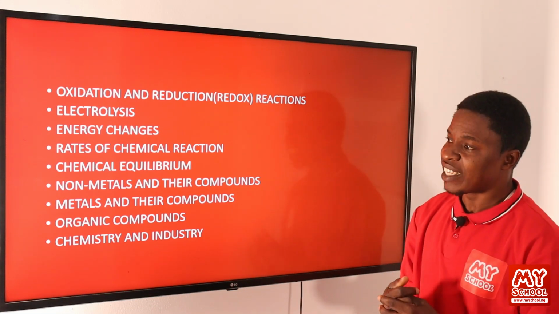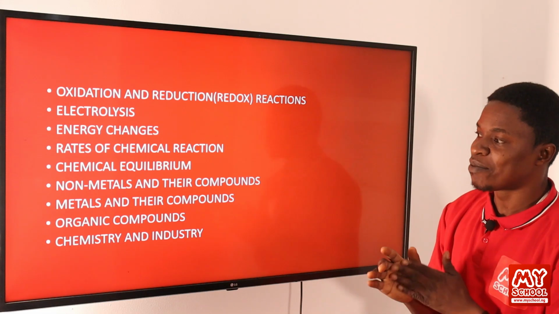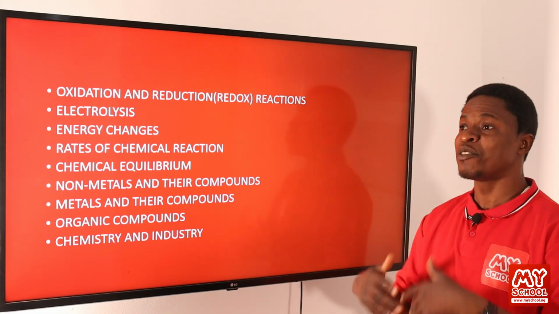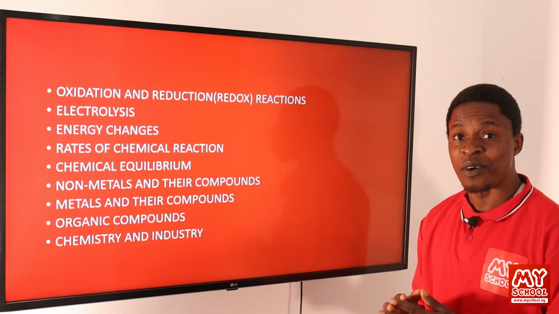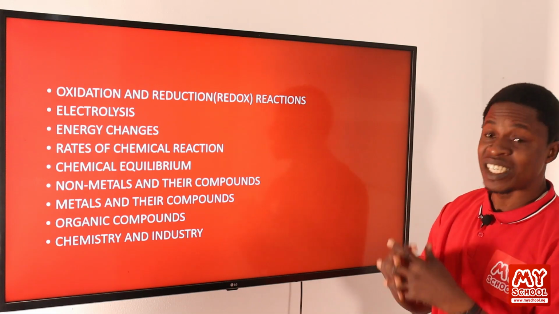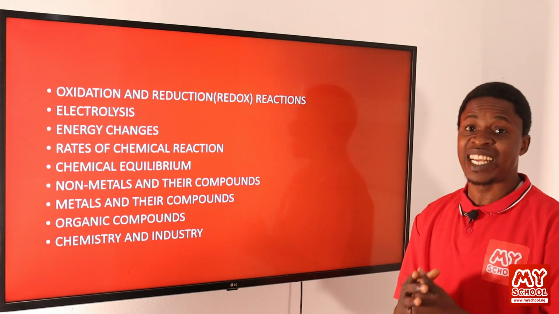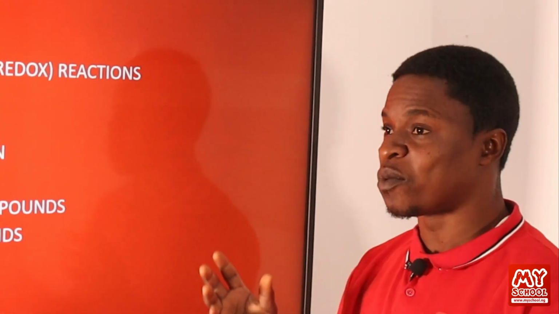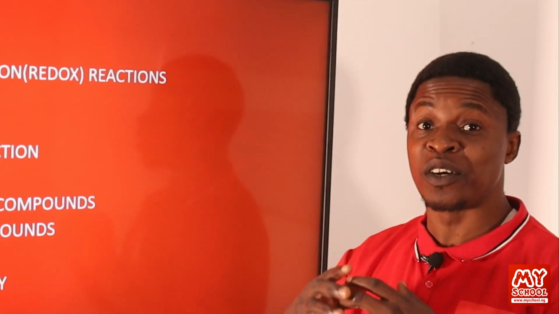We also look at metals and their compounds. Metals and their compounds, we look at the general properties of metals. How do they behave? Do they have high melting point and high boiling point? Do they have ductility? Do they conduct heat and electricity? We'll be looking at the different properties of metals. And all the metals we'll be looking at different ones. Of course, we cannot exhaust them because we have a whole lot of them.